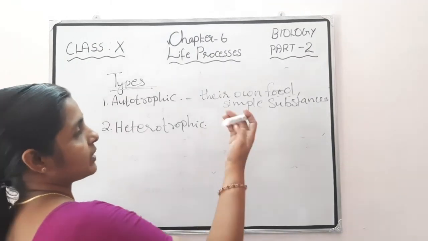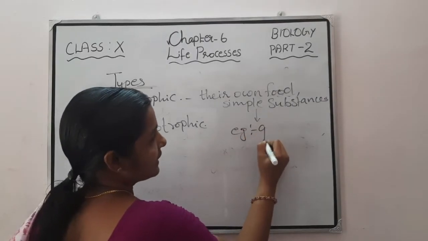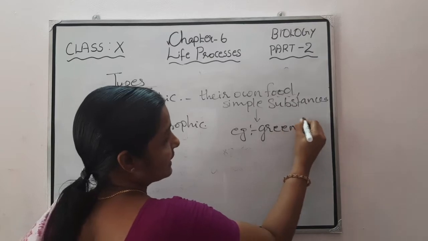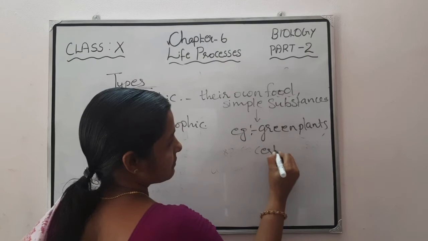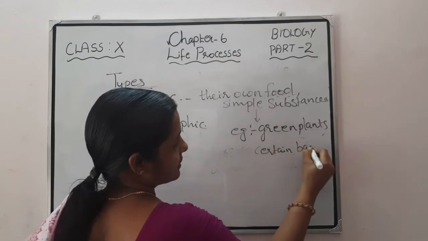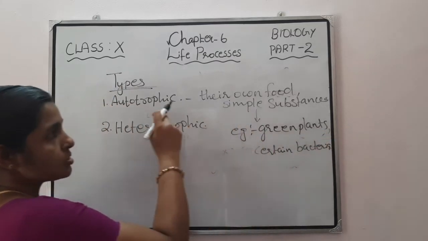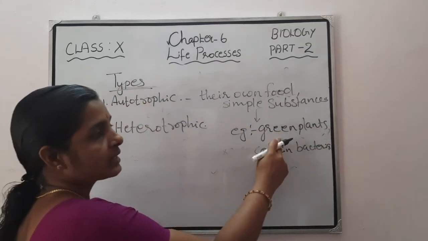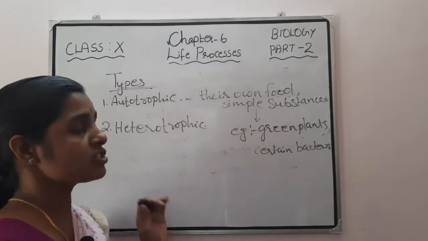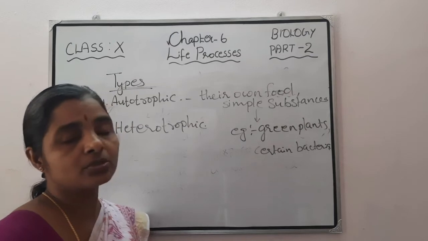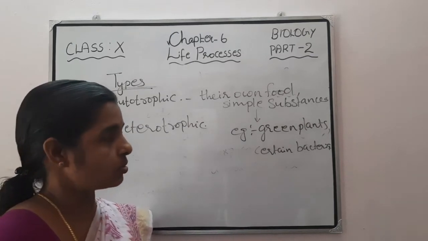Examples for such organisms are all green plants and certain bacteria. Those organisms which show this mode of nutrition are called autotrophs.